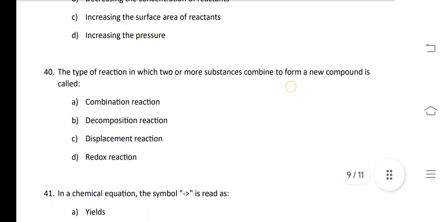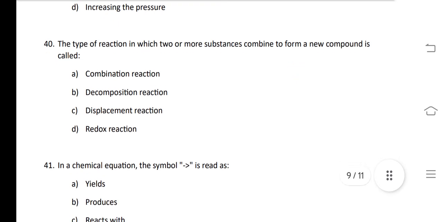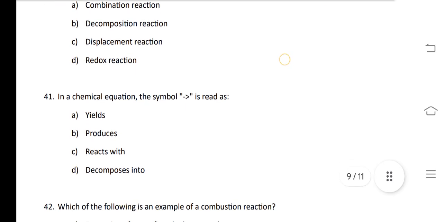In the next question, the type of reaction in which two or more substances combine to form a new substance, that is combination reaction. In the 41st question, it is asked that the symbol is read as.